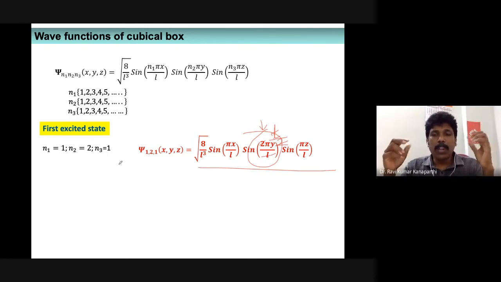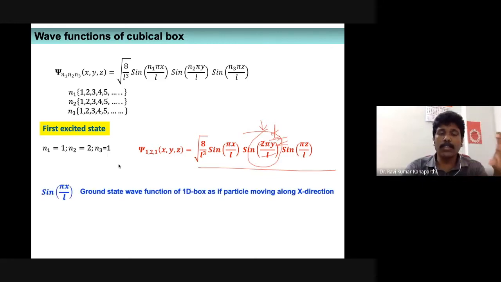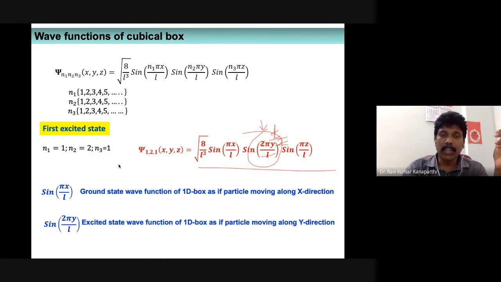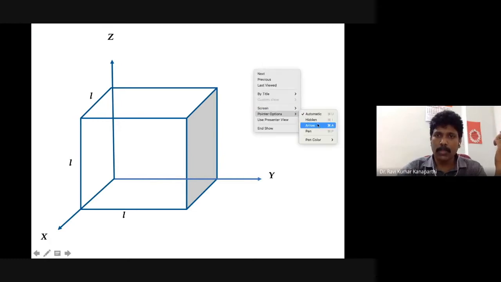Then what is the other appearance? This is what I have written. This is the ground state wave function of a particle confined to a 1D box, as if it is moving along the x direction. The middle component, sine 2 pi y by L, is the first excited state of a particle confined to a one-dimensional box, as if it is confined along the y direction. The other is along the z direction. Now, how does the total wave function actually look?